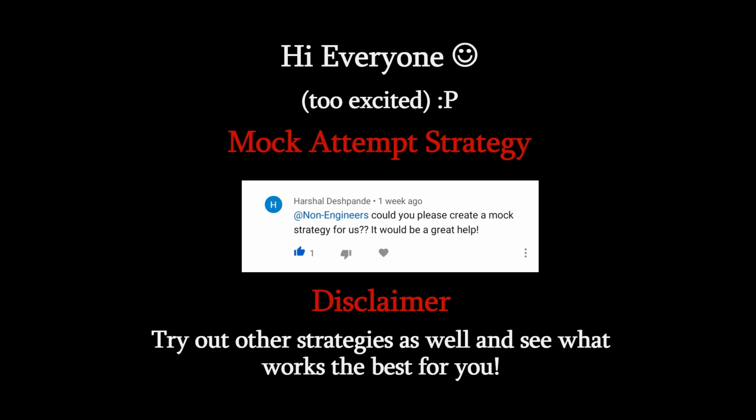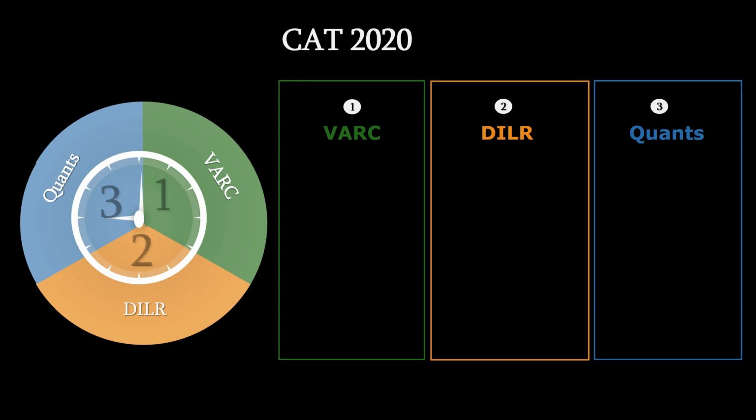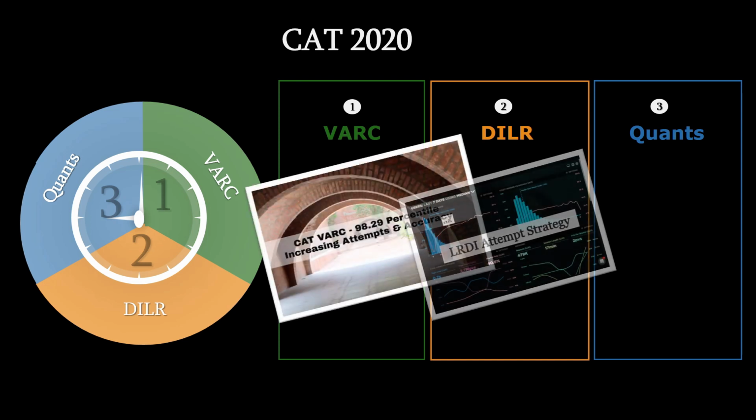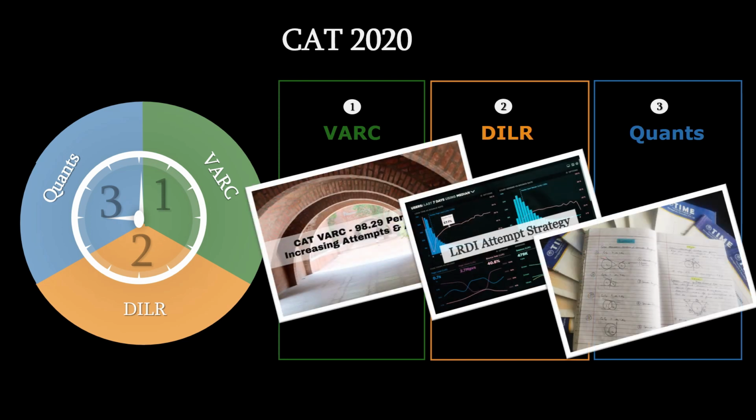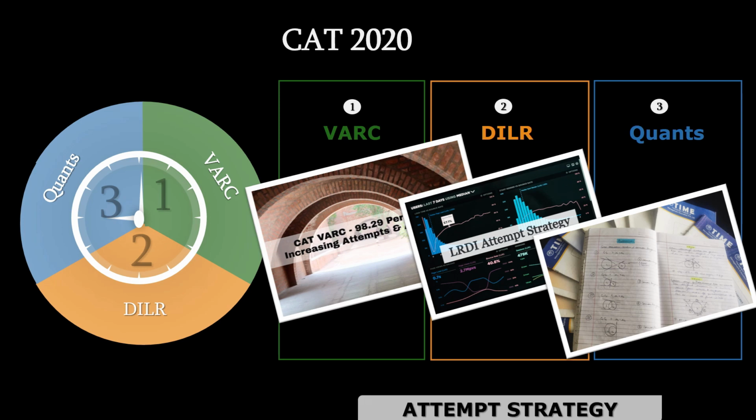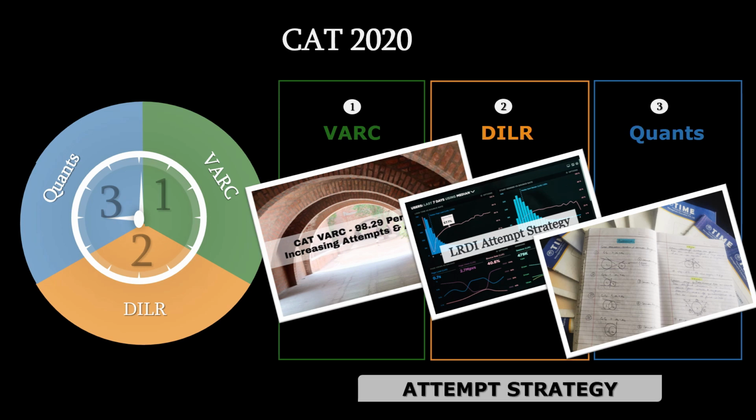So first of all, CAT 2020 is going to have three sections. It's a no-brainer. Still, I'm repeating: VARC, DILR, and QA. And in this video, I'm going to share the consolidated version of three blog posts I had written on this subject. And please note that this is just the attempt strategy. I am nowhere saying that this is how you can increase your accuracy.